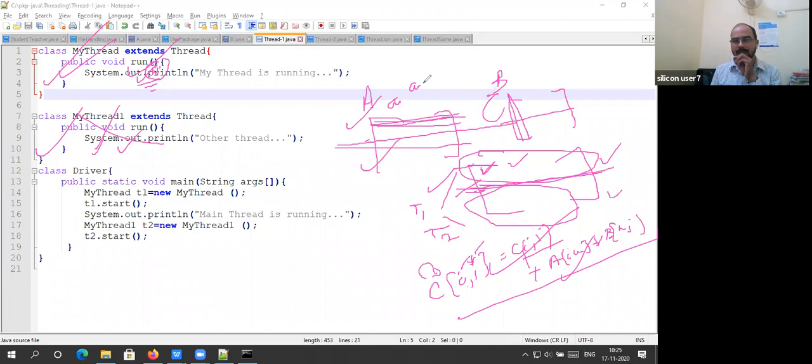That is, C[i][j] equals A[i][j] plus B[i][j]. So this thread will do this task, and another thread can concurrently do this. Finally, after this job is over, main will populate the resulting matrix. This type of simple task you can try today on your phone. Your concept will be clearer.